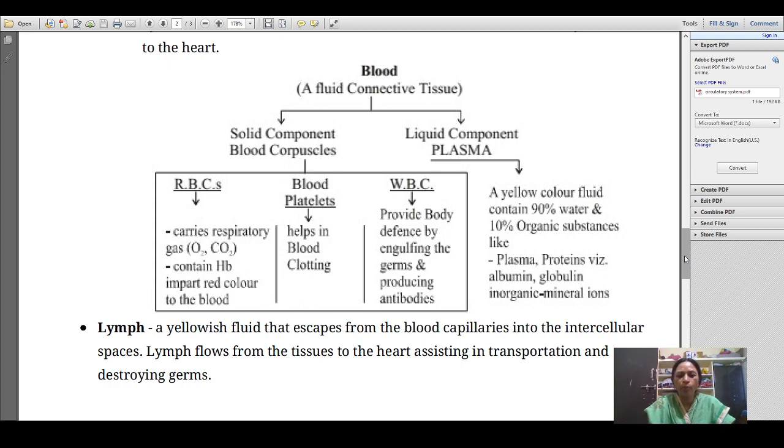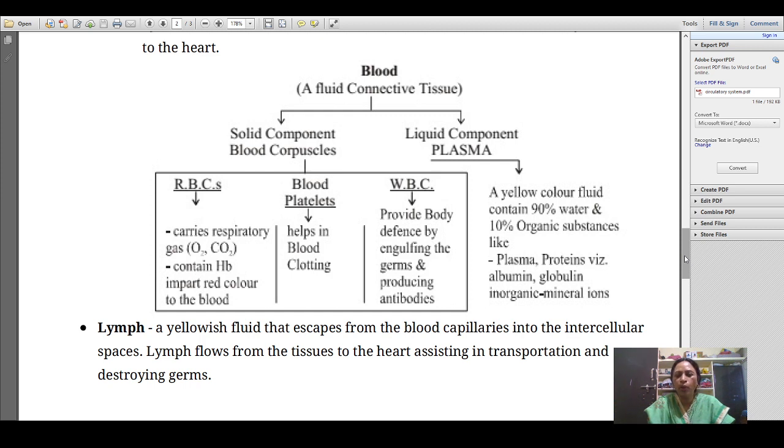And the second component is WBC. WBC means white blood corpuscles. It is mostly formed in the long bone marrow inside our body. It provides the body defense by engulfing the germs and producing antibodies. That means it fights against diseases or foreign bodies which enter our body. Now, blood platelets help in blood clotting.